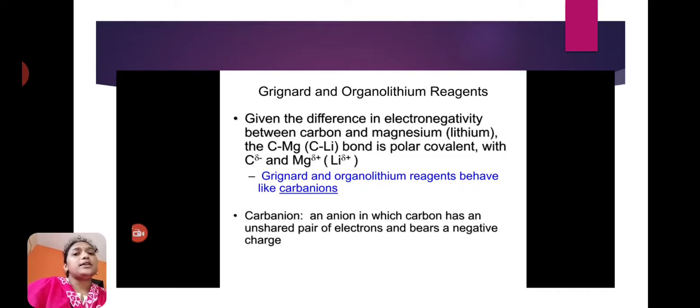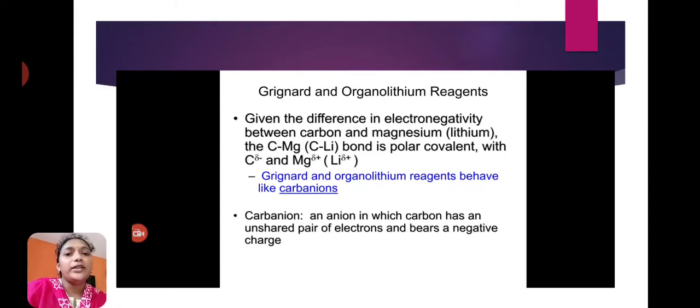Here in these Grignard reagents or organometallic compounds, the carbon metal bond is a polar bond. Means here carbon shows partial negative charge and metal shows partial positive charge. In Grignard reagents also it is the same.